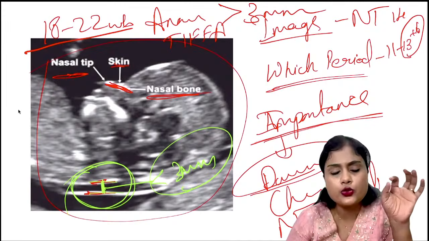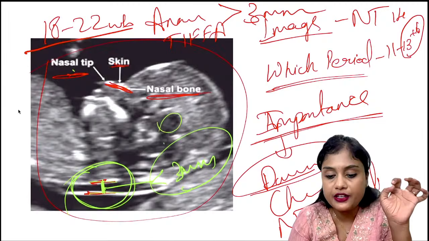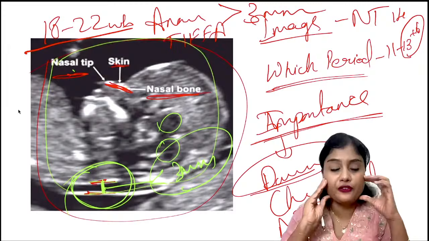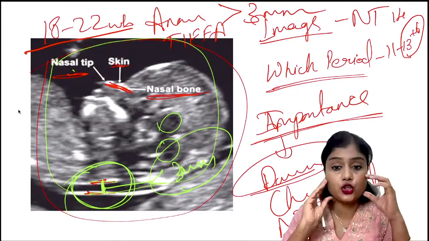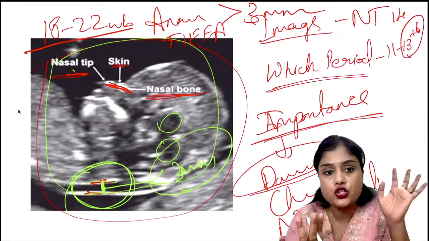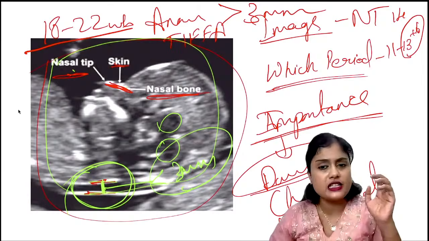Okay. So how do you see? You can see the nasal bone, nasal tip, third ventricle, fourth ventricle, everything in a single plane, where the head is not hyperflexed or hyperextended. It should be in a neutral position. In such an image, you should take your NT image. So this is a sagittal plane. Okay, these are the important things.